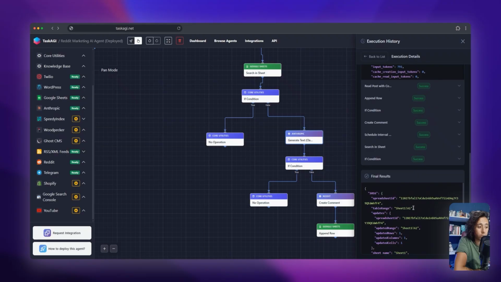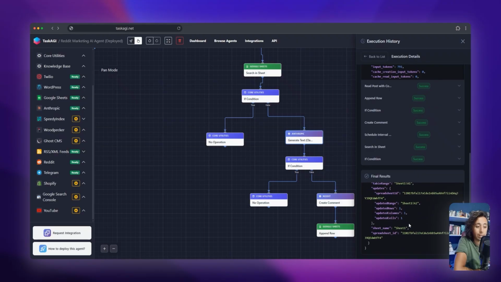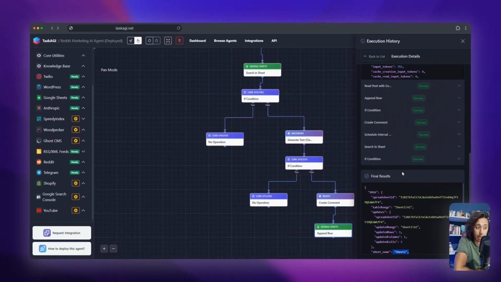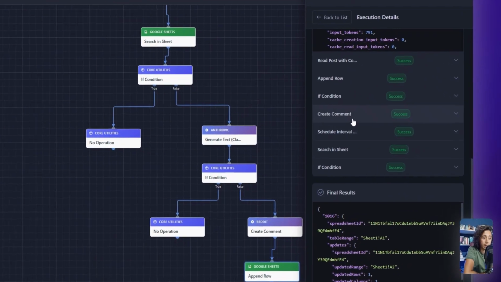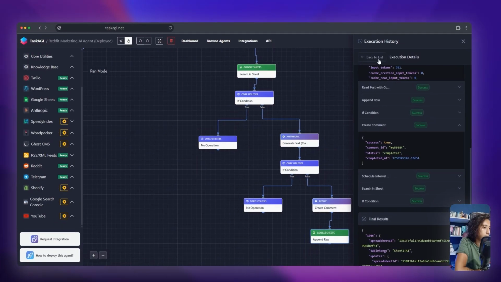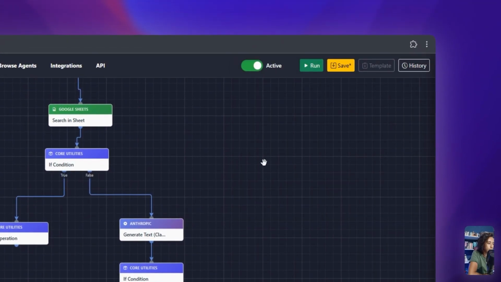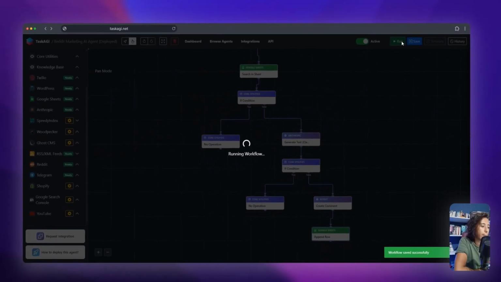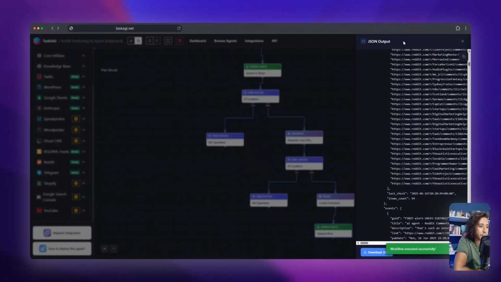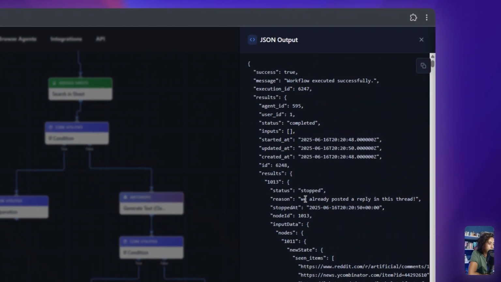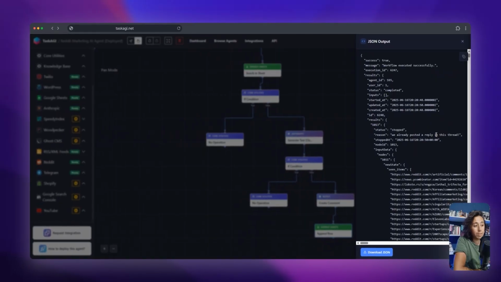And our final result is it actually updated our Google Sheet with the post link after successfully creating our comment on Reddit. Now let's go back to the list, and I'm going to run it a few more times. Let's see. As you see, it says we already posted a reply in this thread.